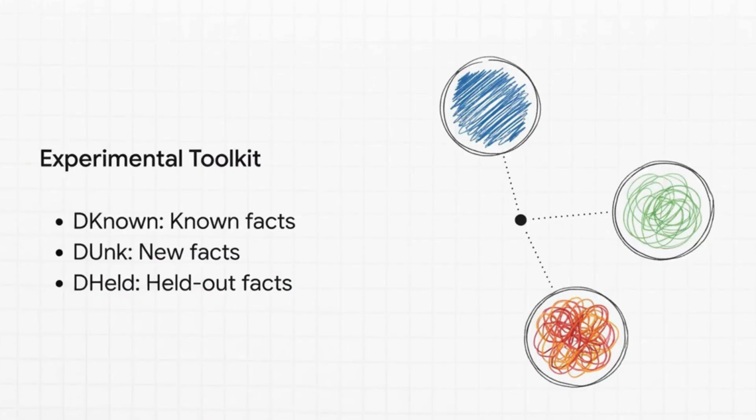Now, to prove that acquiring new facts is the true culprit behind these hallucinations, the researchers put together this incredibly clever experimental toolkit. They basically split their training data into 3 distinct buckets. First up is D-known. This dataset contains facts the model already perfectly knows, so training on this just teaches the model the format of the task, like how to properly answer a multiple-choice question. Second is D-unc, or D-unknown. This is the genuinely new factual knowledge the model has literally never seen before. And third is D-held. These are previously known facts that are kept entirely out of the training process, serving as our control group to accurately measure factual forgetting.